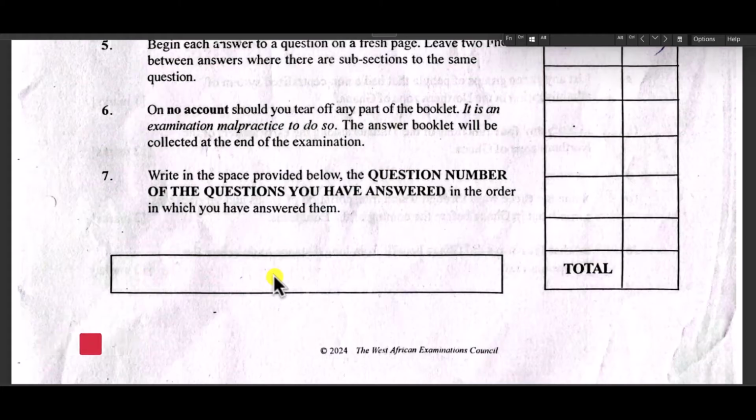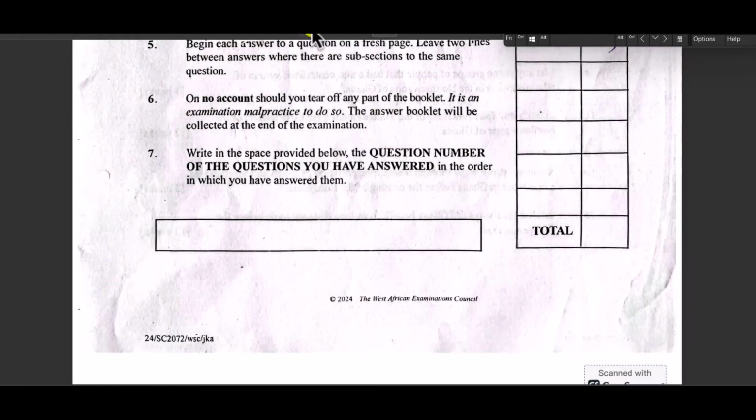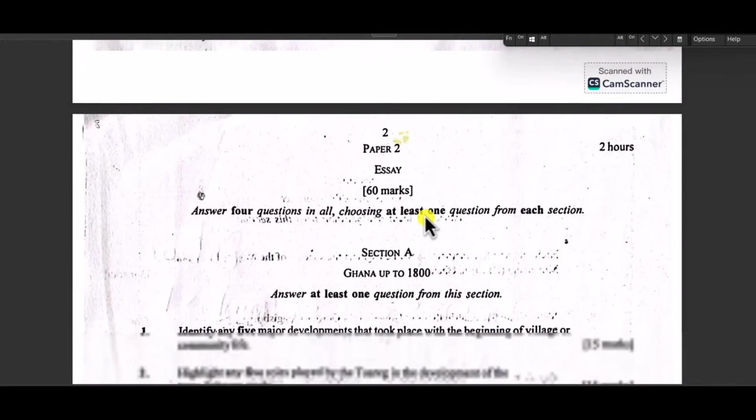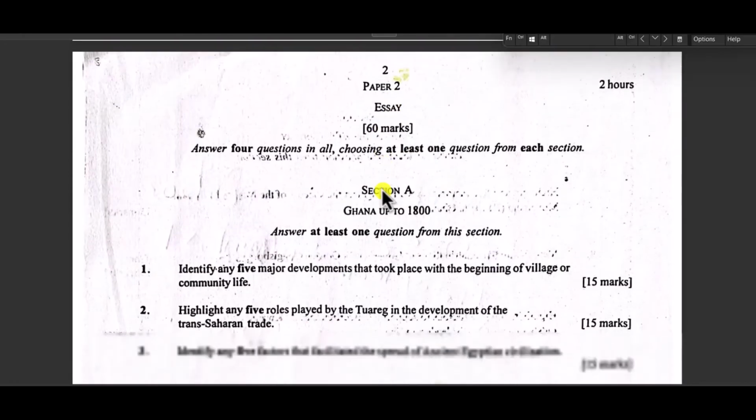when he or she is marking your script. So now let's dive into the questions proper. So this is paper 2 essay, 60 minutes. Answer 4 questions in all, choosing at least 1 question from each section. So there are 3 sections here, section A, B, and C, and you are to answer at least 1 question on each of the sections. So you answer 1 from section A, 1 from section B, then 1 from section C. Then you can choose the 4th one from any of the sections. Is that okay?